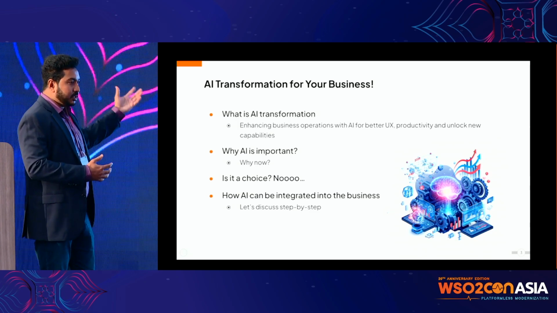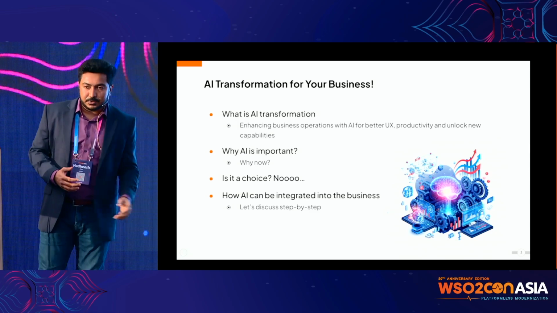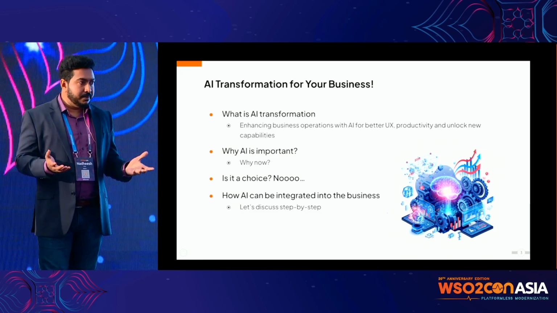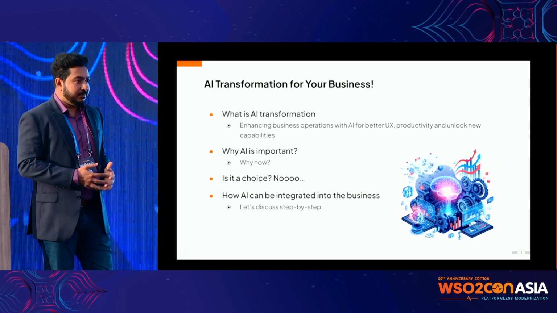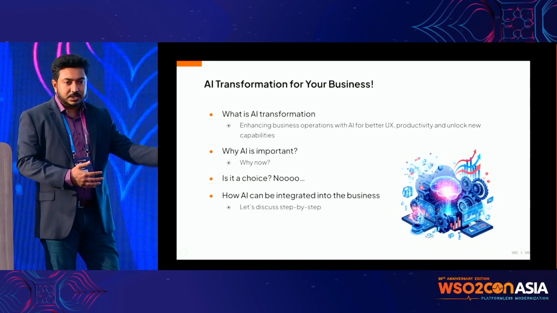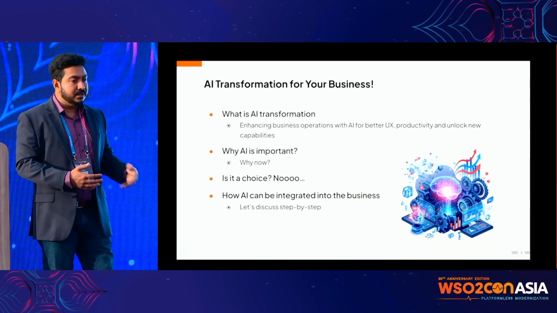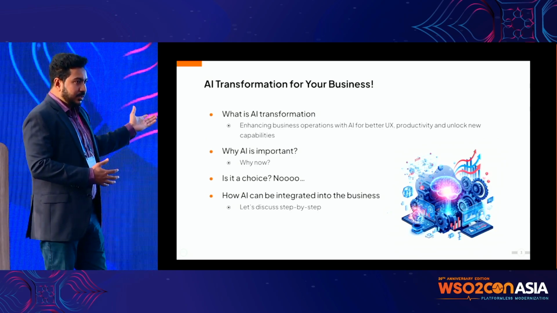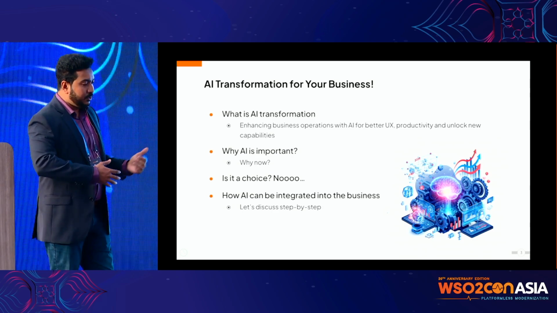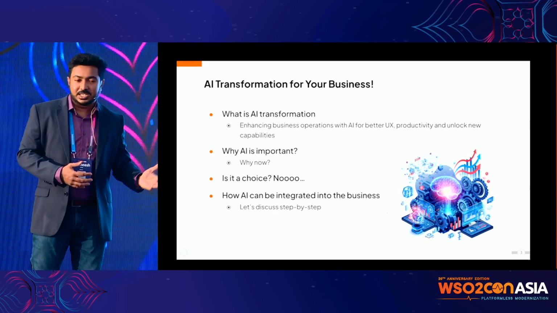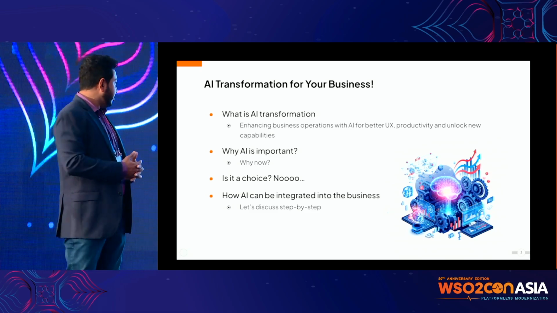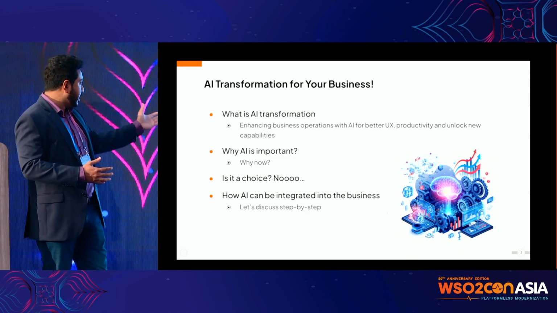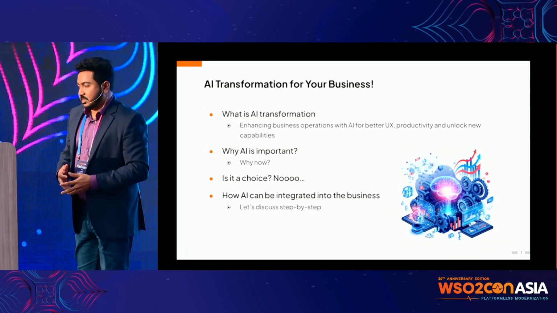So you have to make use of that and transform your business with AI. Otherwise, others will do that, and you will end up losing the race, because there is a race happening now. Everybody is trying to use AI so they can transform their business into a better business and better operation, and that's why we need it. And it's not a choice, of course, because we have to catch up. Even if you don't want to do it, you will have to do it to catch up with others. Otherwise, you can't survive now. And then, of course, how we can do it, which we will discuss step by step during this session.